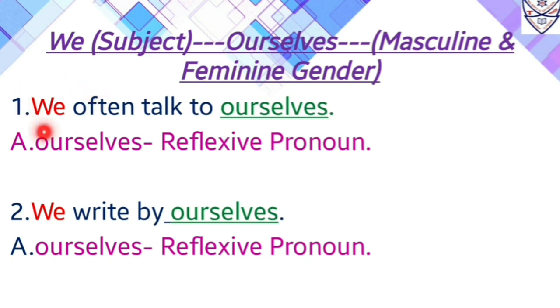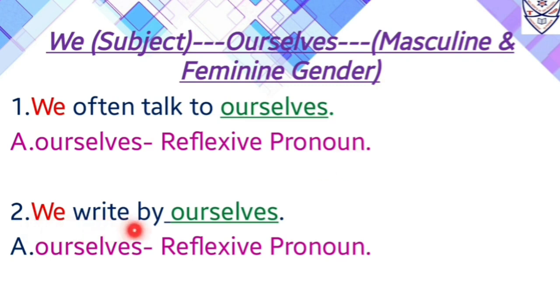Now over here the starting of the sentence is with a pronoun, and that pronoun is we, which is also a subject of the sentence. Now with we, what will we use as a reflexive pronoun? We will use ourselves. So over here ourselves is a reflexive pronoun.